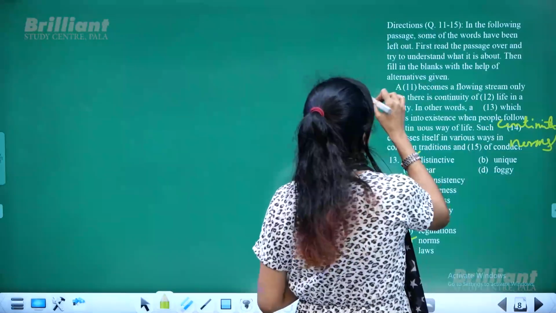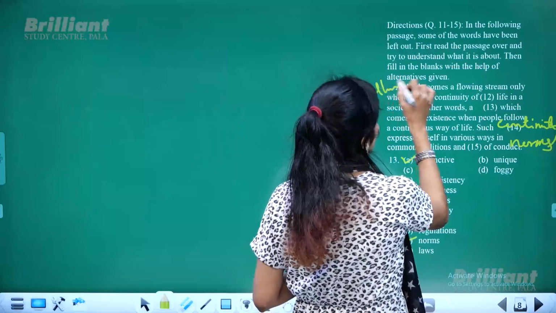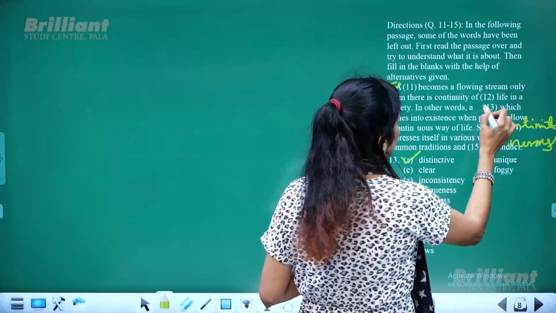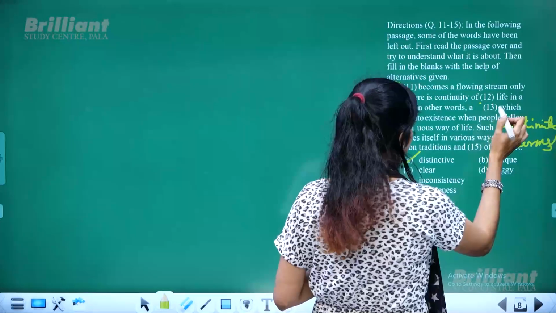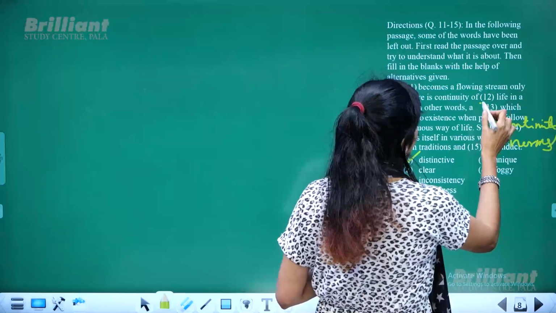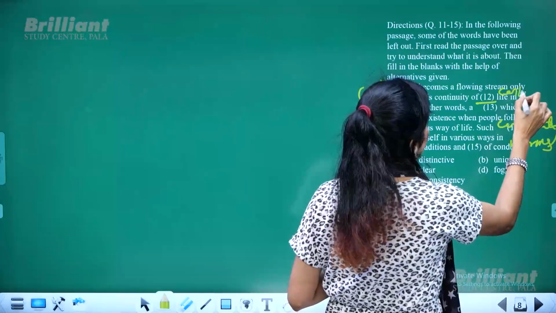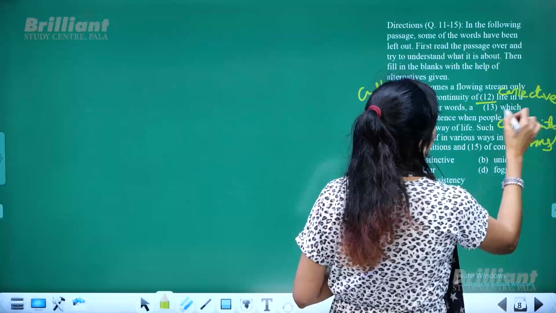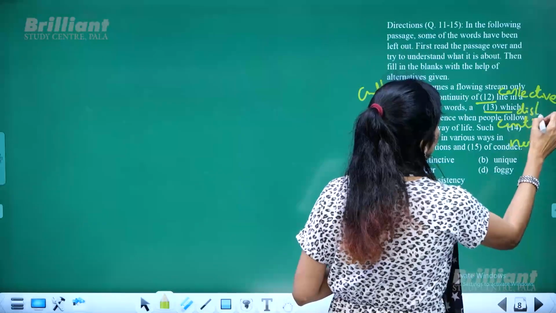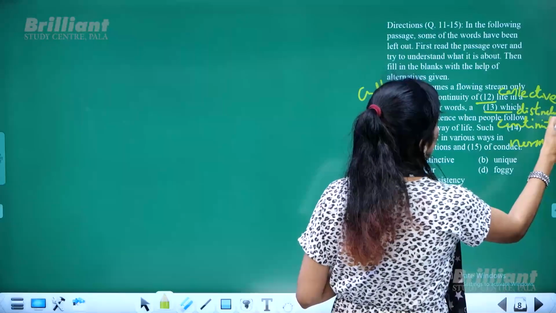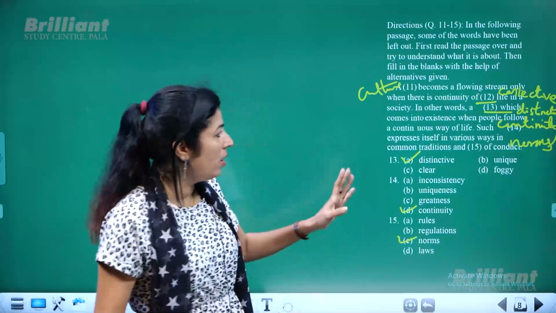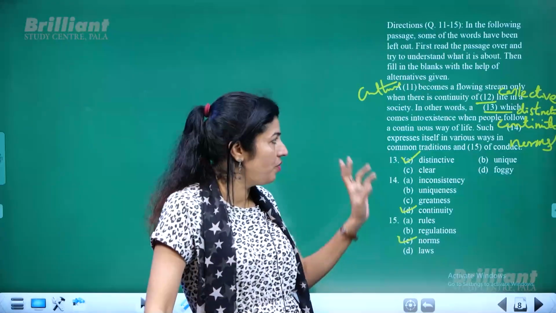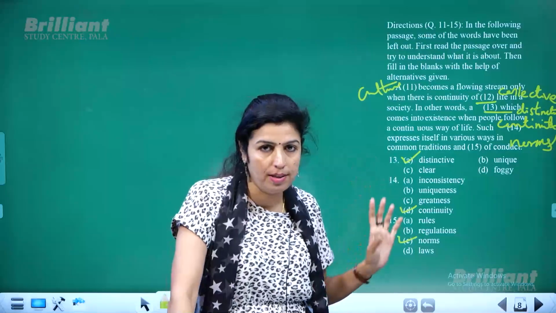And what is the first? Culture, culture. Then here, continuity of collective life, collective life. And here, distinctive, distinctive. I hope you remember all these words. So now the passage is a complete passage with all these words properly inserted.